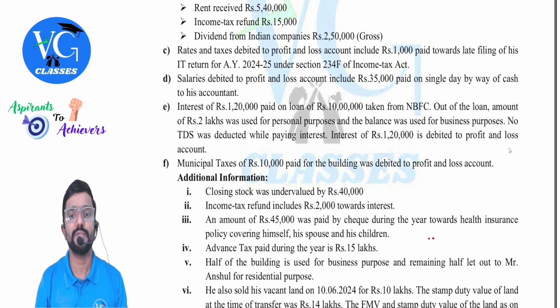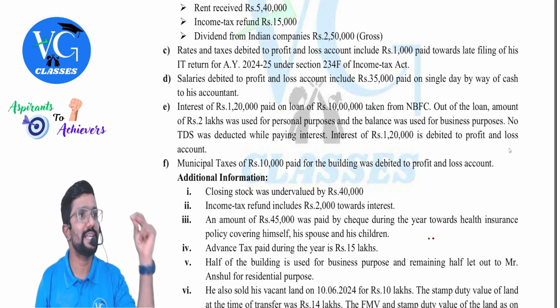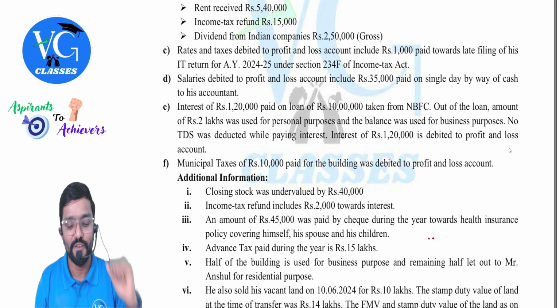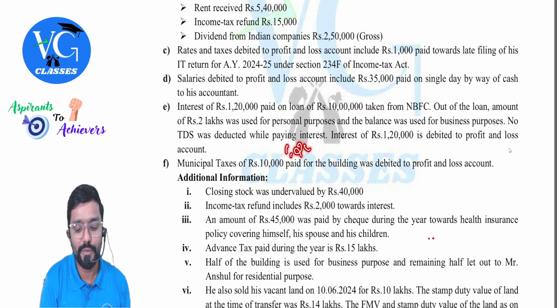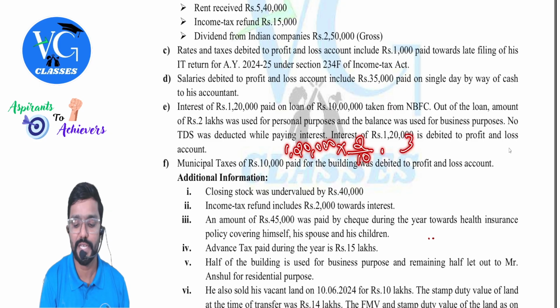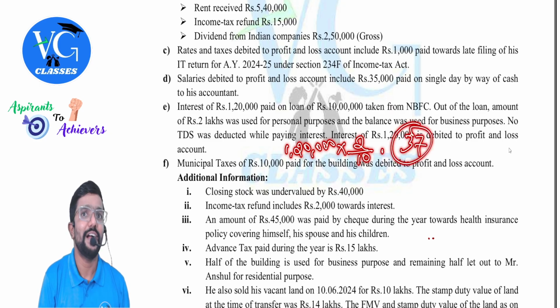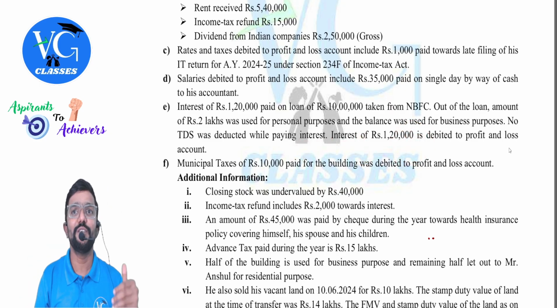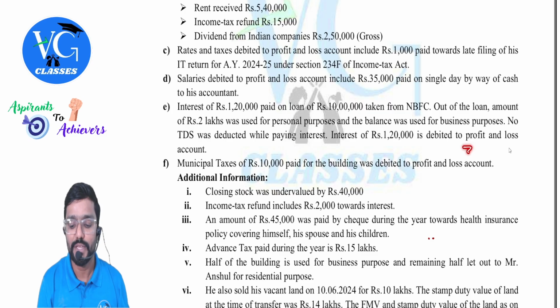Interest of 1,20,000 is debited to profit and loss account. Guys, there are two disallowances here. First, disallow how much? 1,20,000 into how much is for personal purpose? 2 lakh. So 2 by 10 disallowed. As per which section? 37. And the remaining interest, on which TDS was supposed to be deducted but not deducted, how much will be disallowed? 30%.